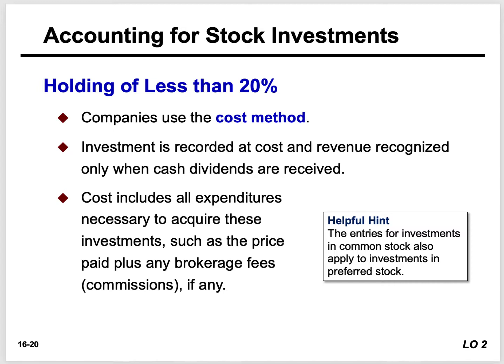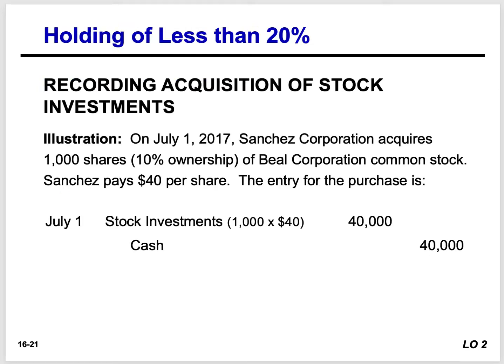So if you're curious what the cost method is, the cost method basically says that we're going to record the investment at cost, and the revenue is going to be recognized when? Only when cash dividends are received, okay? And again, we use the cost method when we're holding less than 20%, okay? So let's look at a quick example of how we record acquisition of a stock investment.